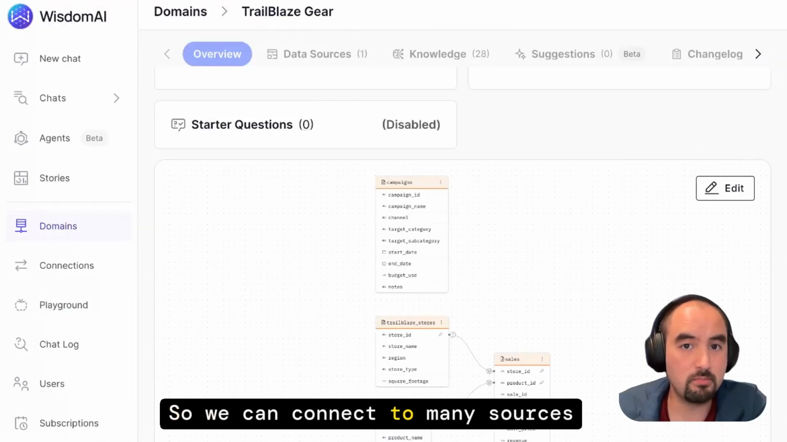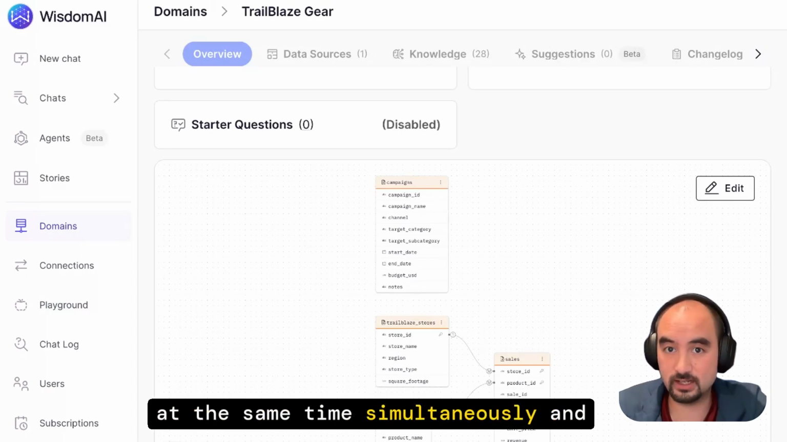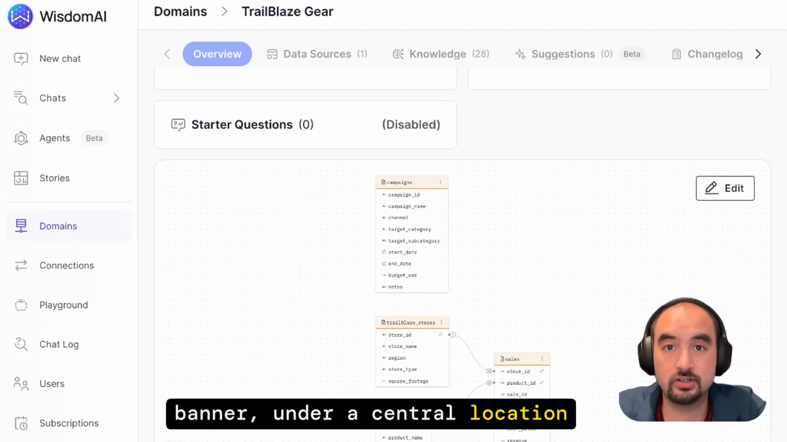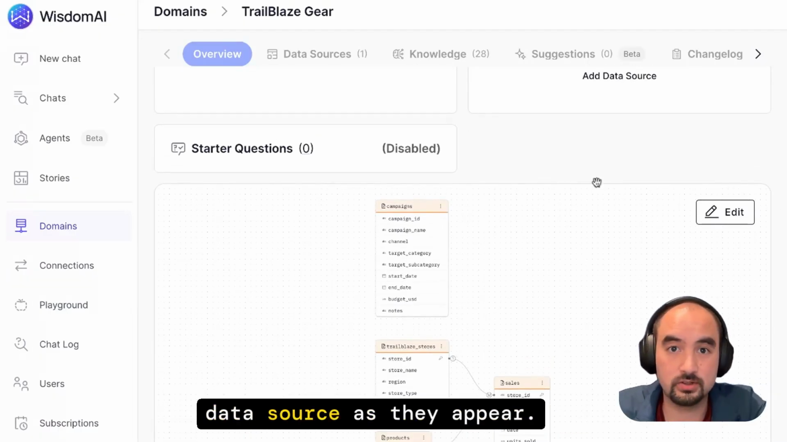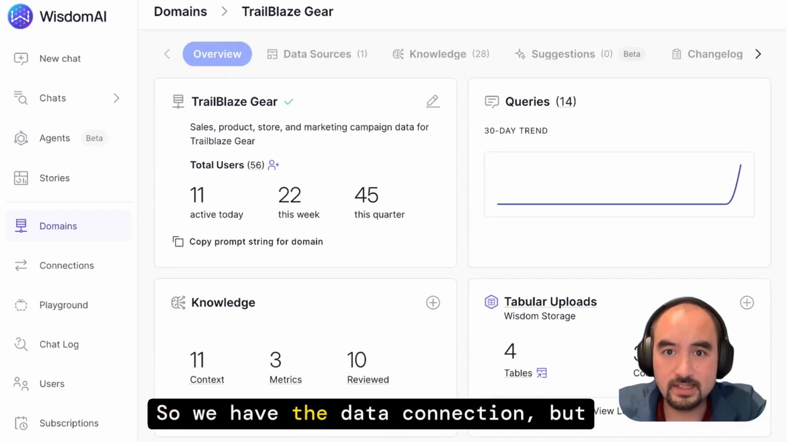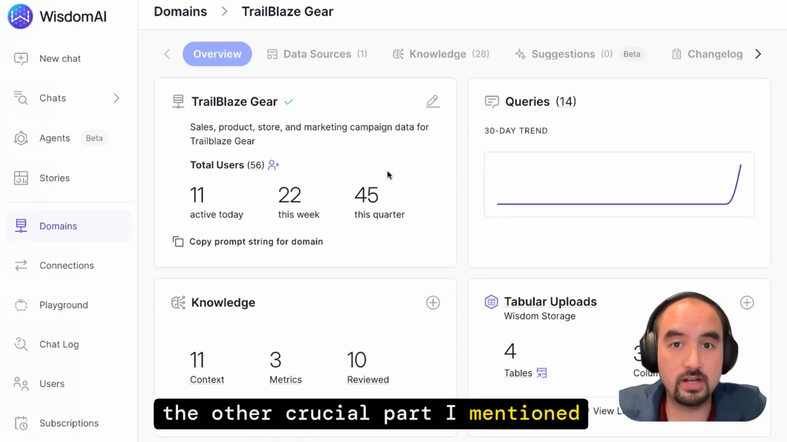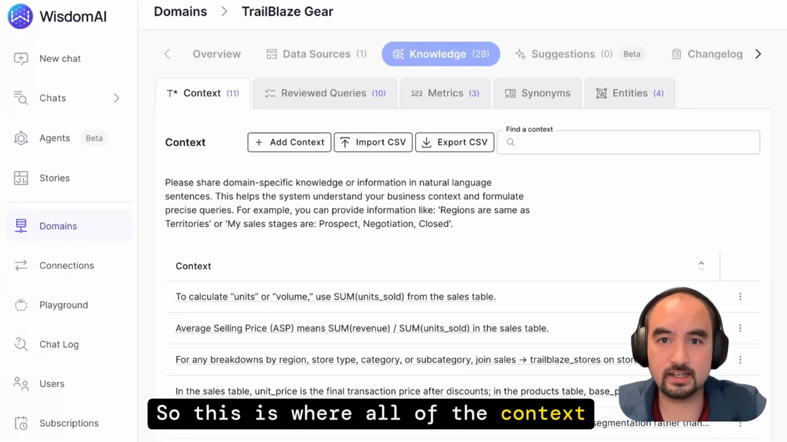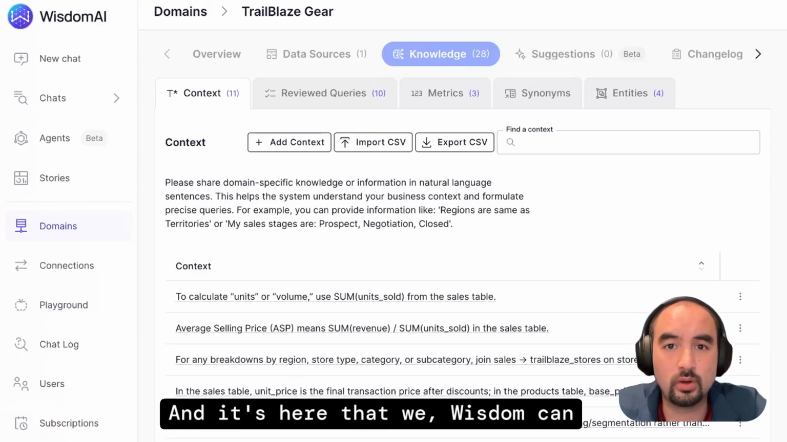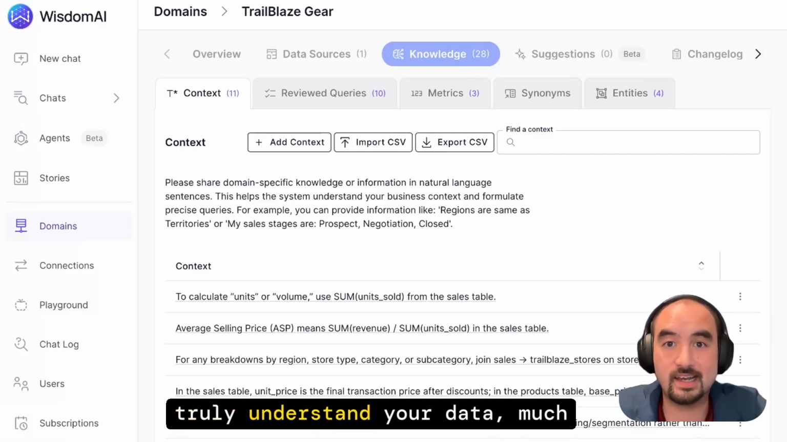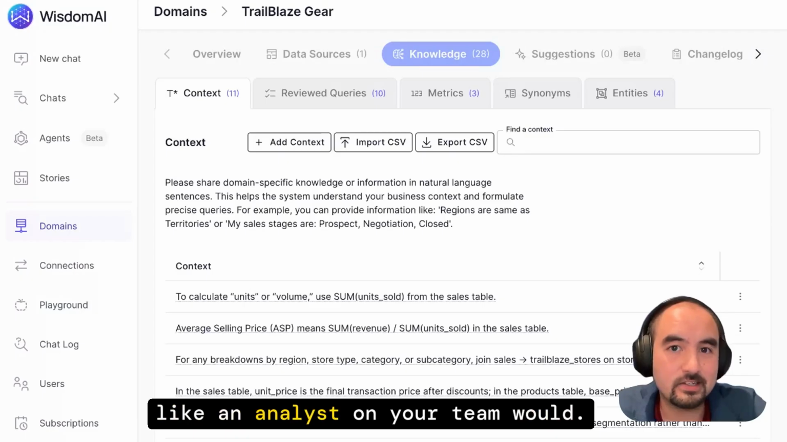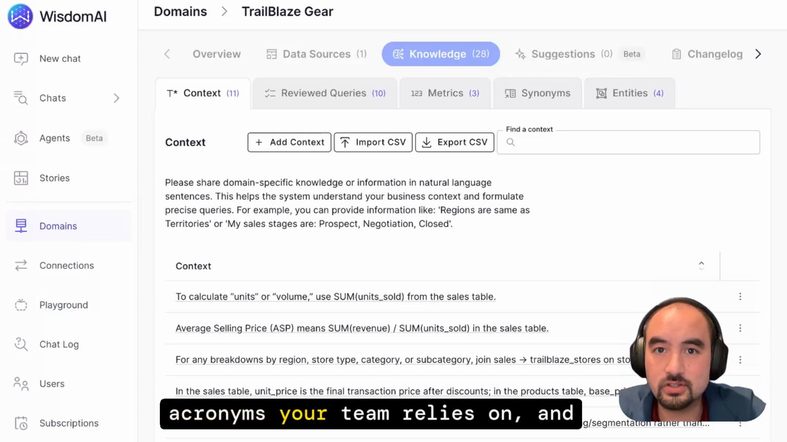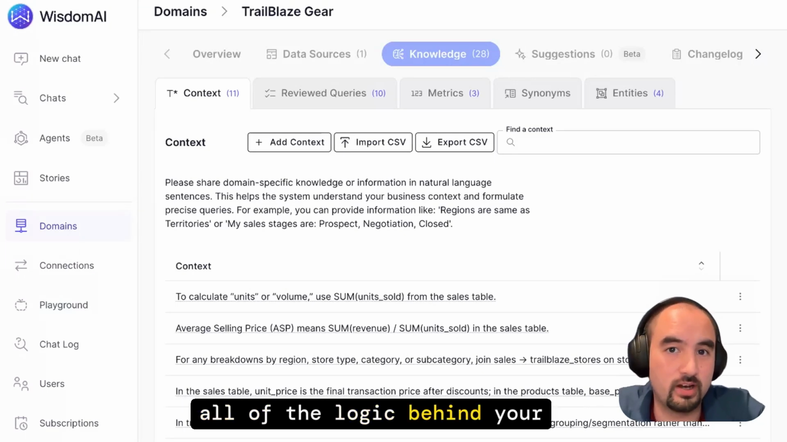So we can connect to many sources at the same time, simultaneously, and query them all under a central banner, under a central location where we can get insight from each data source as they appear. So we have the data connection, but the other crucial part I mentioned in the domain is the knowledge fabric. This is where all of the context we provide to Wisdom is, and it's here that Wisdom can truly understand your data, much like an analyst on your team would.